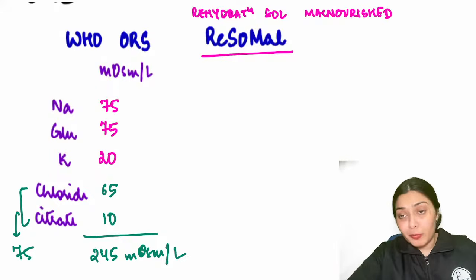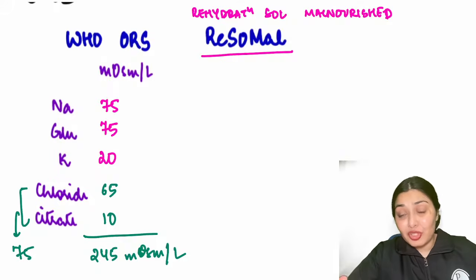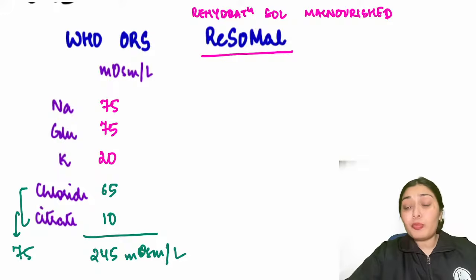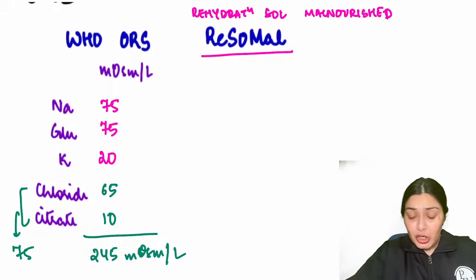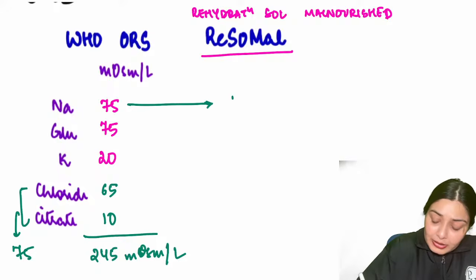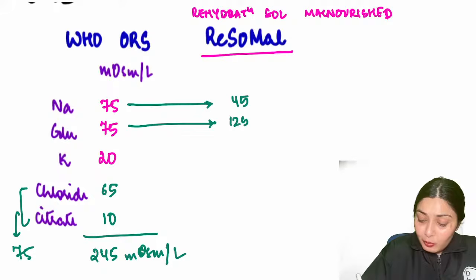This would be the follow-up question. So this rehydration solution for the malnourished is developed for the SAM child. The SAM child cannot process this high amount of sodium that is there in the WHO ORS. So that's why this rehydration solution for malnourished is formed. So here sodium is reduced to 45. Glucose is increased because they need more glucose.